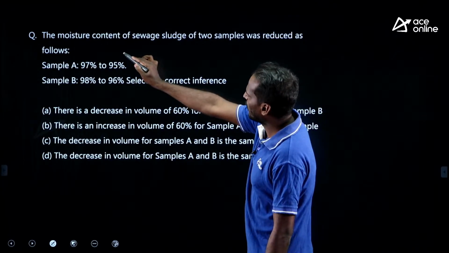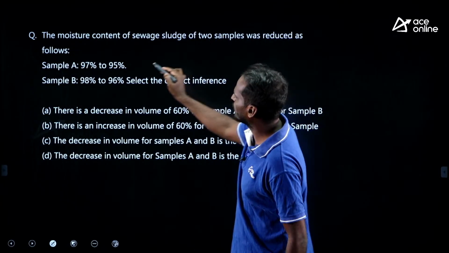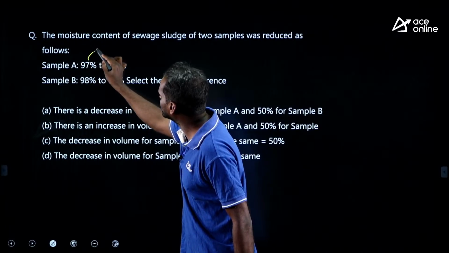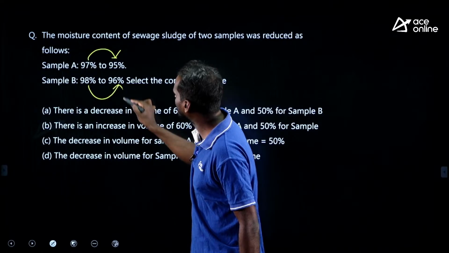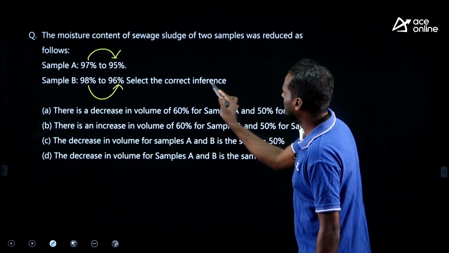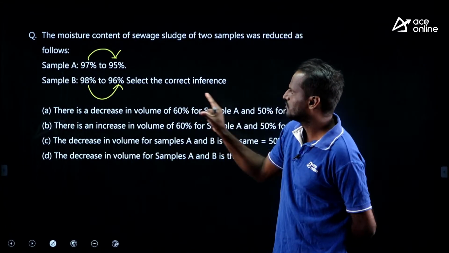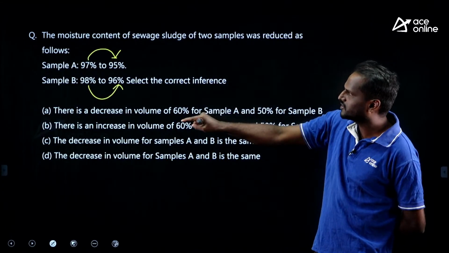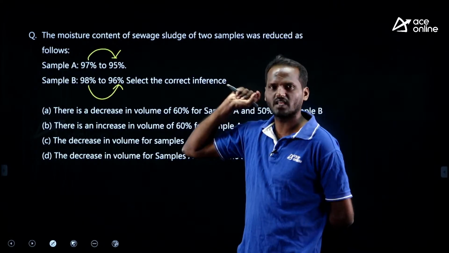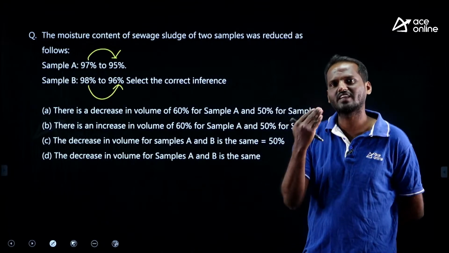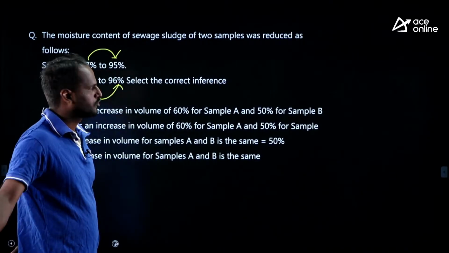Next, the moisture content of sewage sludge of two samples was reduced as follows. Sample A, the moisture reduction happens from 97 to 95, sample B, 98 to 96. Select the correct inference. We need to estimate how much volume reduction we can get from those two samples when the moisture is reducing, so that you can easily go through the options.